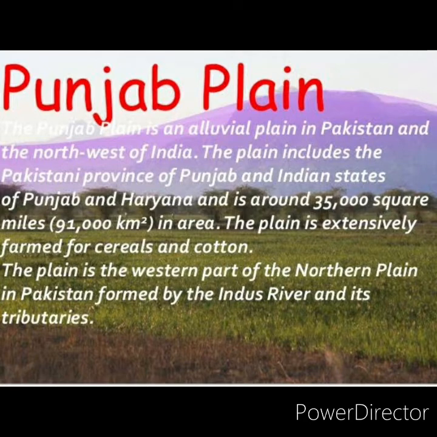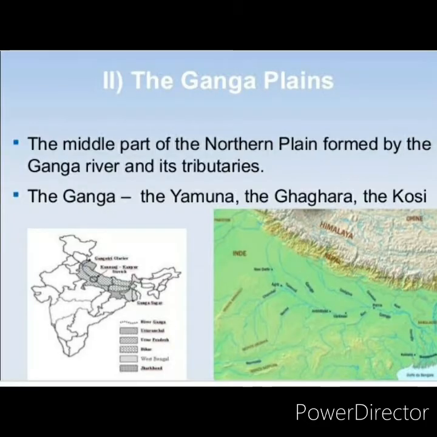Next, Ganga Plains. It extends from the Yamuna river in the west to Bangladesh in the east. River Ganga and its tributaries make this Ganga plain the Great Plain in India by their sediments. It is the largest plain of India. The general slope of the entire plain is towards east and southeast.